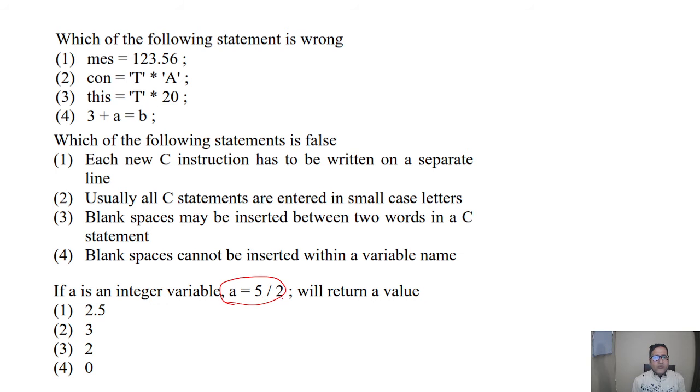Next is, if A is an integer variable, what will this return? A is equal to 5 divided by 2. We know that this is for the quotient. So we have the integer value 2, because it is an integer variable. So it will give 2, not 2.5. So answer will be the third one.